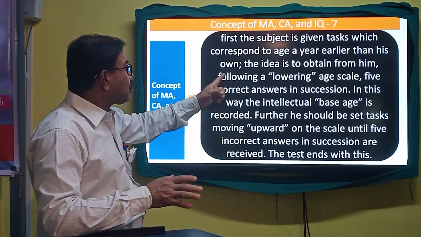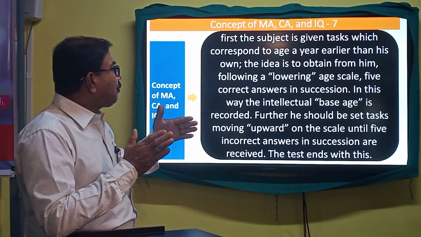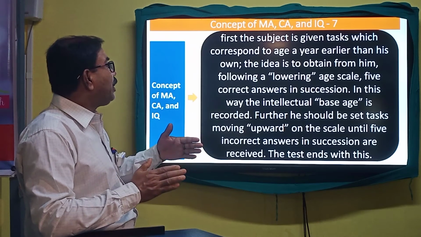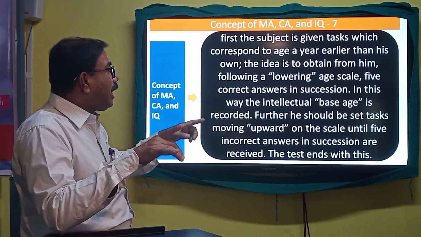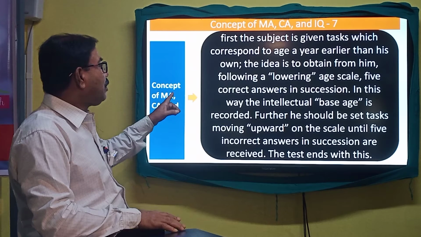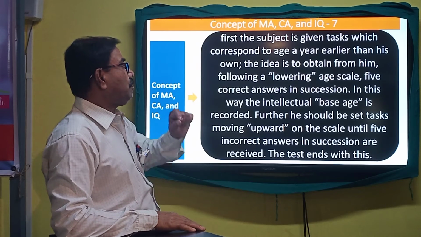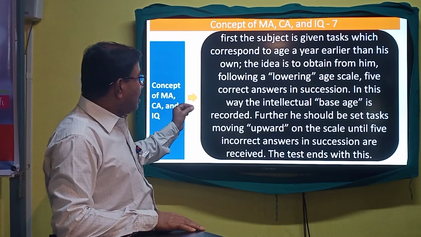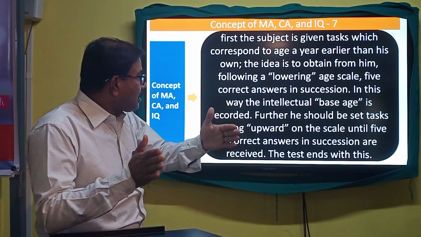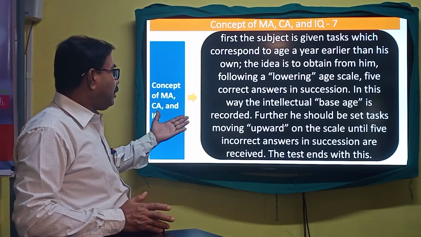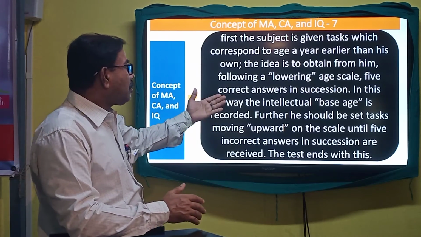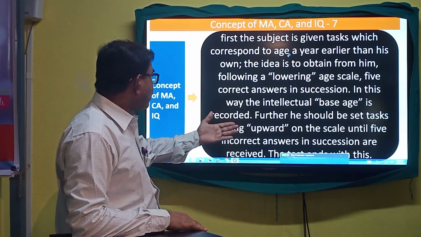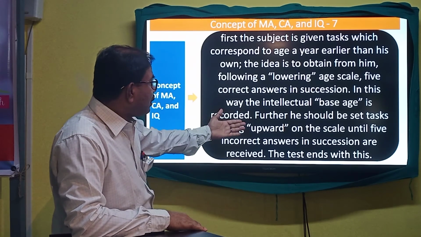The idea is to obtain from him or her, following a lowering age scale, 5 correct answers in succession. In this way, the intellectual base age is recorded. Further, he or she should be set tasks moving upward.